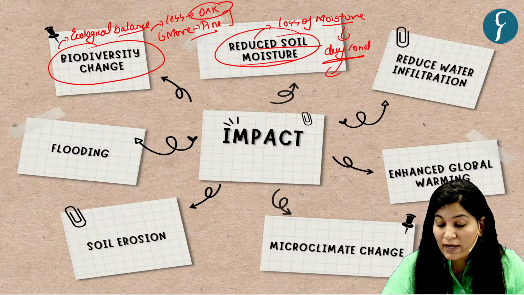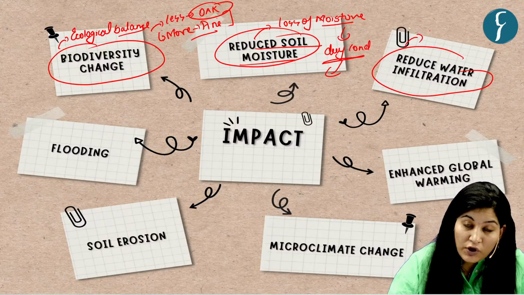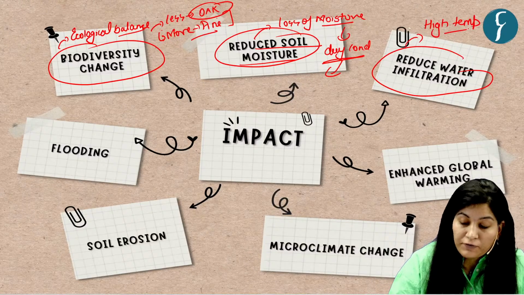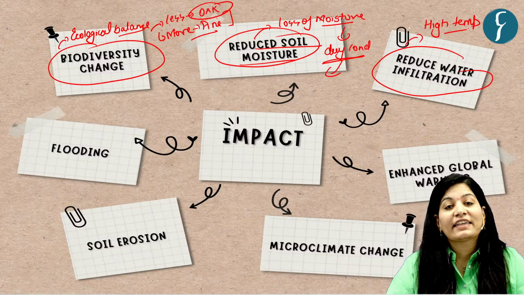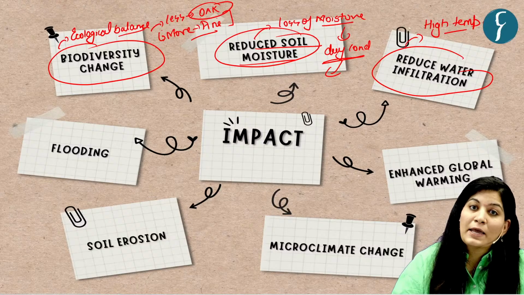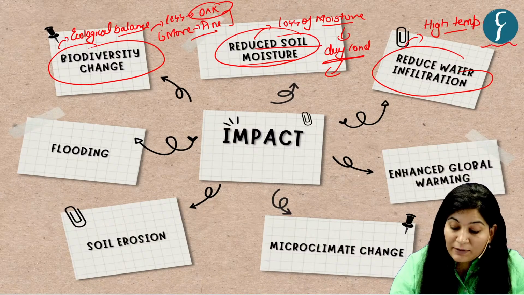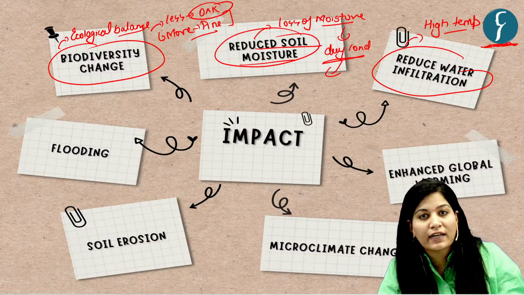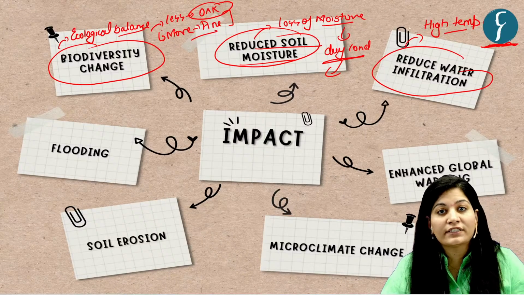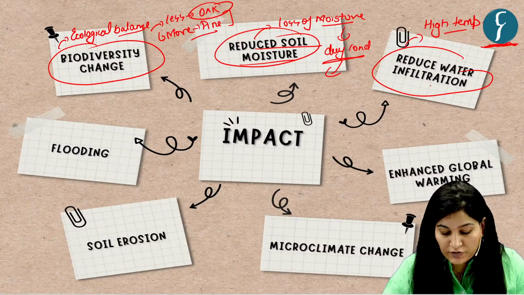Now come to the third part, that is reduced water infiltration. See, forest fire contributes to high temperature. It alters the chemical and physical property of soil, and that leads to a hard surface which is impervious to water. Now it prevents water, see, this is the soil, this layer prevents water from soaking into the ground. Yes, and it further exaggerates the drought condition and can alter the water recharge cycle. So the third impact is reduced water infiltration.